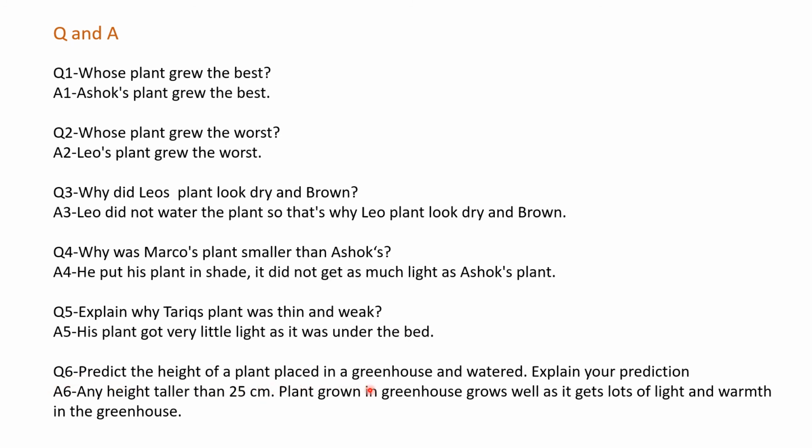Predict the height of a plant placed in a greenhouse and watered. Explain your prediction. It can be any height taller than 25 centimeters, that is the height of Ashok's plant. That is because in the greenhouse the plant gets lots of light and warmth. So that's why it is taller than Ashok's plant.